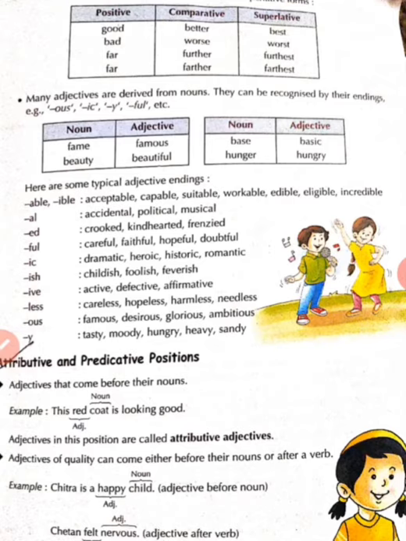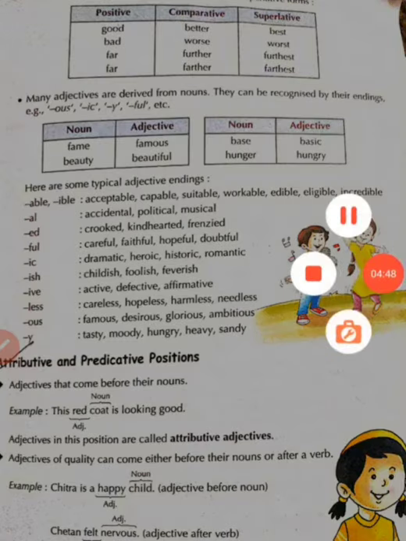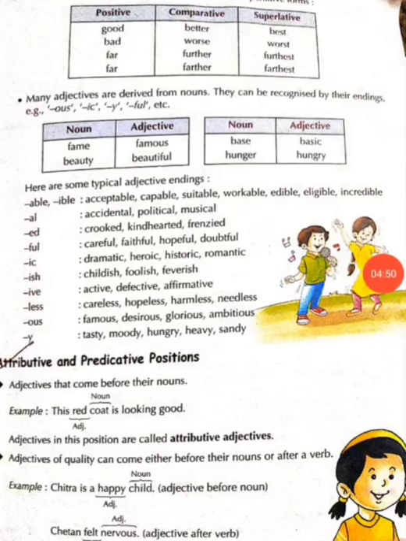Some typical adjectives are also given. You can go through the examples which are here, by adding suffixes, how a noun becomes an adjective. Further, we have attributive and predicative positions. Children, what is the position of attributive and predicative? Now let's discuss this point.